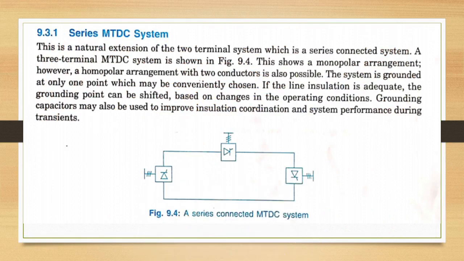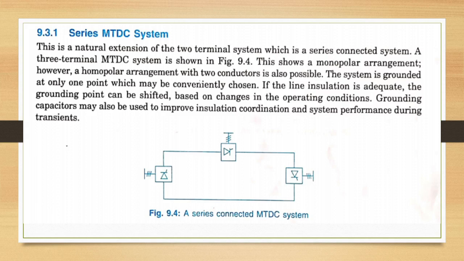Let us see the series MTDC system. This is a natural extension of the two-terminal system, which is a series connected system. A three-terminal MTDC system is shown in the figure, which is a series connected MTDC system. This shows a monopolar arrangement. However, a homopolar arrangement with two conductors is also possible.